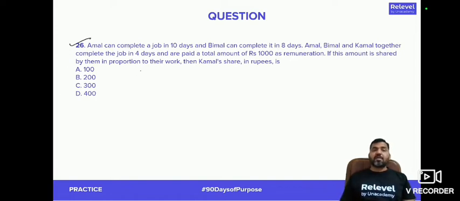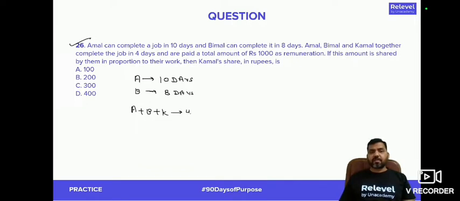26. Amal can complete a job in 10 days. Bimal can complete it in 8 days. Amal, Bimal and Kamal together can complete the job in 4 days. And they are paid a total amount of 1,000 rupees as remuneration. If this amount is shared by them in the proportion of their work, then find Kamal's share in rupees.